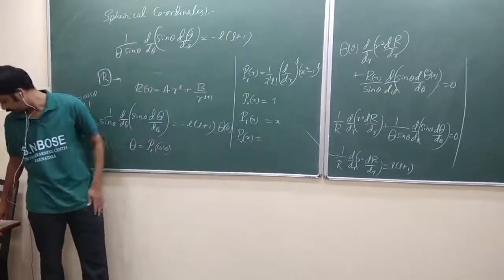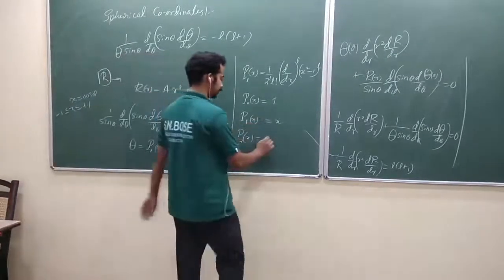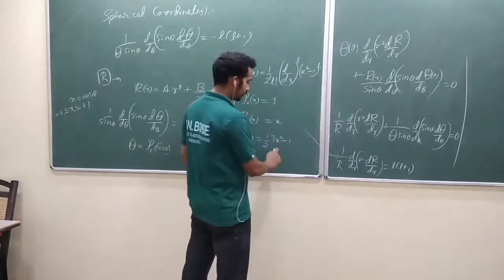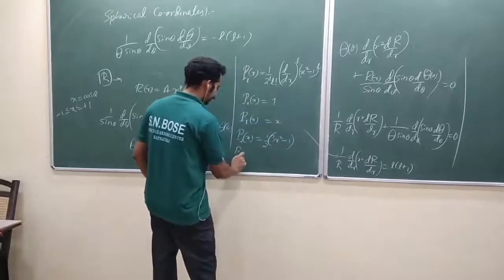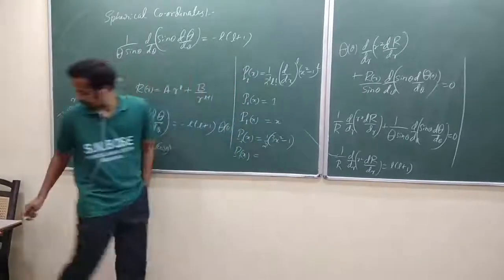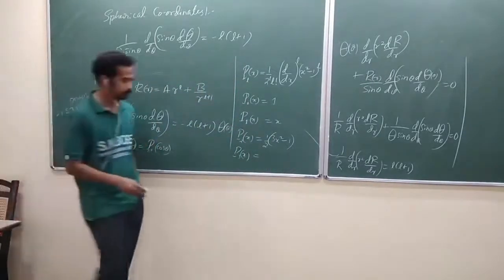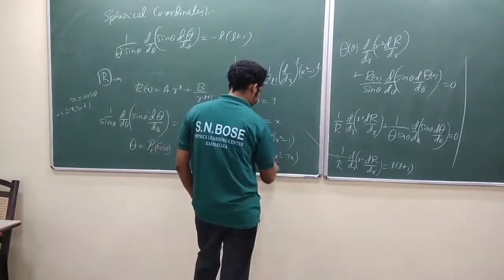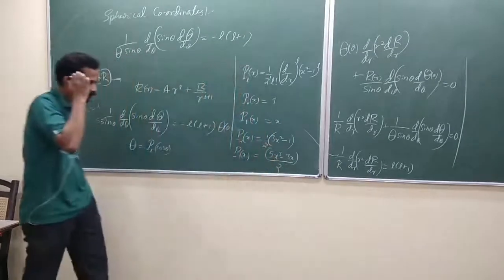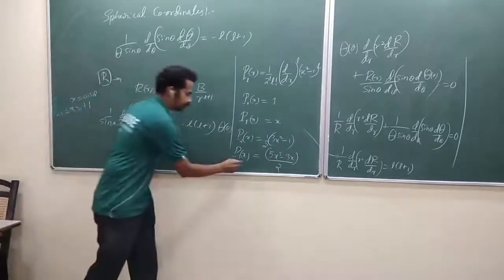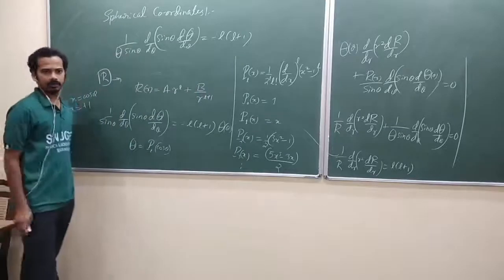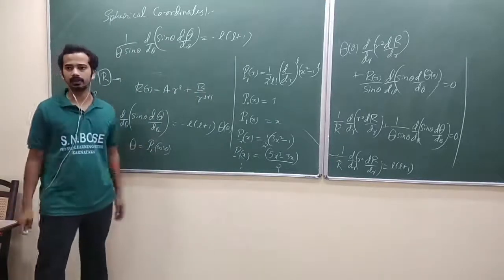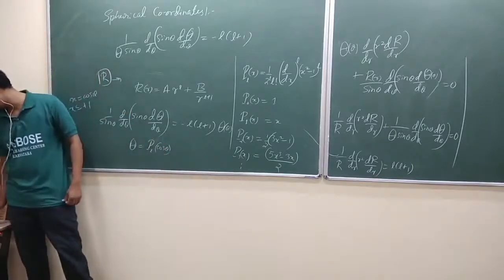This is even. If P1 is odd, this should be even: 1 by 2, 3x square minus 1. So P3 of x, you better remember this one also. I think that's odd again: 5x cube minus 3x, whole divided by 2. They are alternatively even and odd, obviously. You can talk about evenness and oddness only when your range is symmetric. Remember, that's -1 to +1. That is the range.